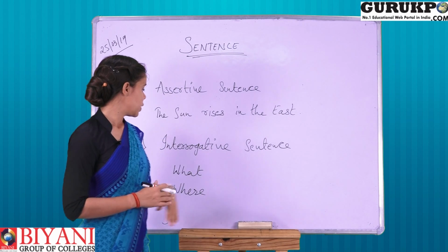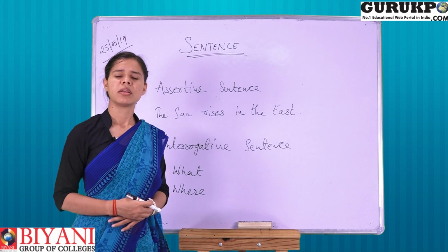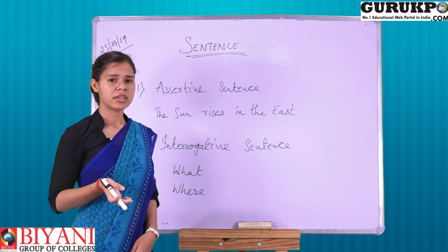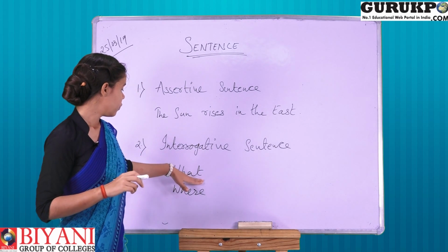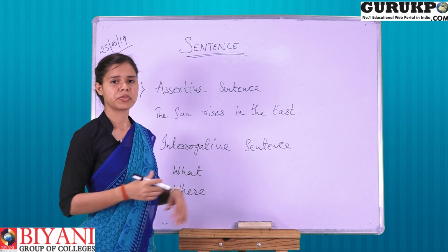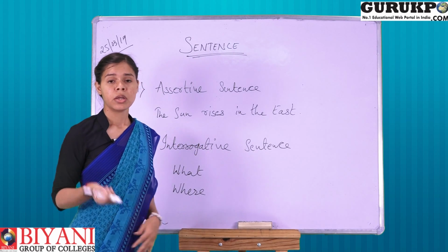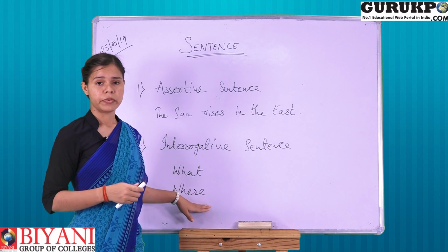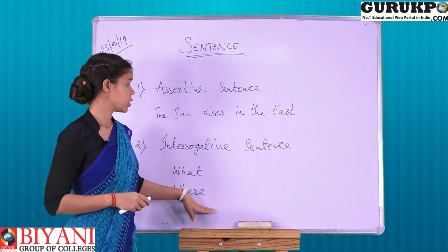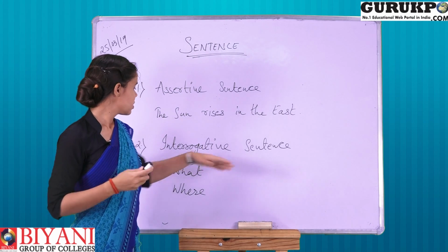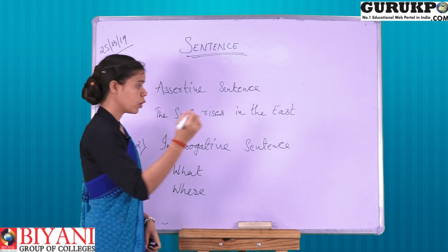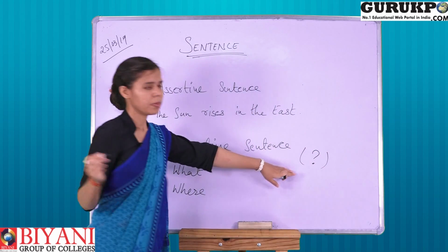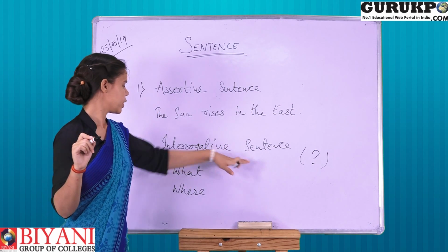Then next is interrogative. What are interrogative sentences? An interrogative sentence always asks a question, right? For example, whenever a sentence starts with what, that is an interrogative sentence. Like, "What are you doing?" "What is your name?" or "Where do you live?" All these are interrogative sentences. And a thing to keep in mind is interrogative sentences always end with a question mark. Always put a question mark after writing an interrogative sentence.